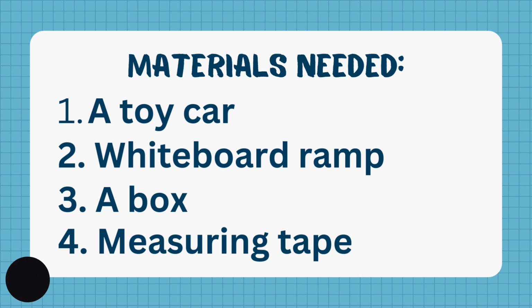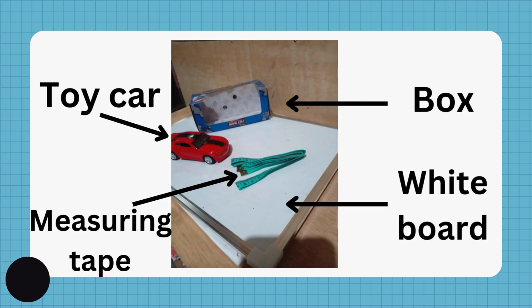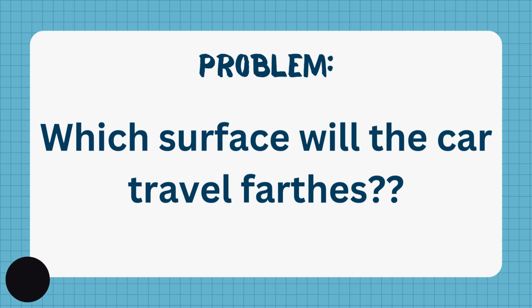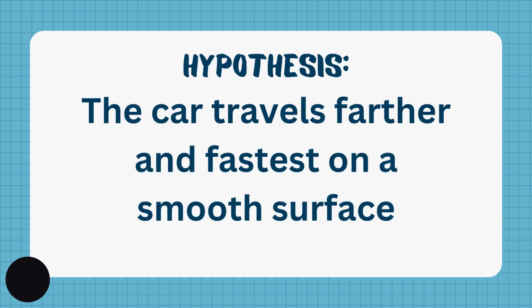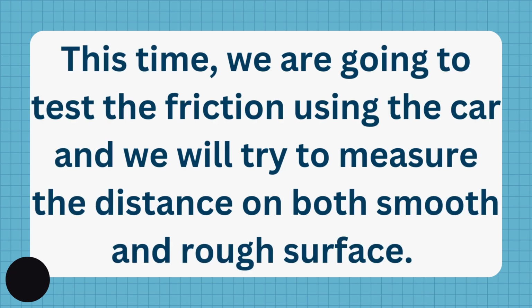The materials needed are a toy car, whiteboard as a ramp, a box, and a measuring tape. Here are my materials. Now, let's move on to the problem. Which surface will the car travel farthest? Next, hypothesis. The car travels farther and fastest on a smooth surface.